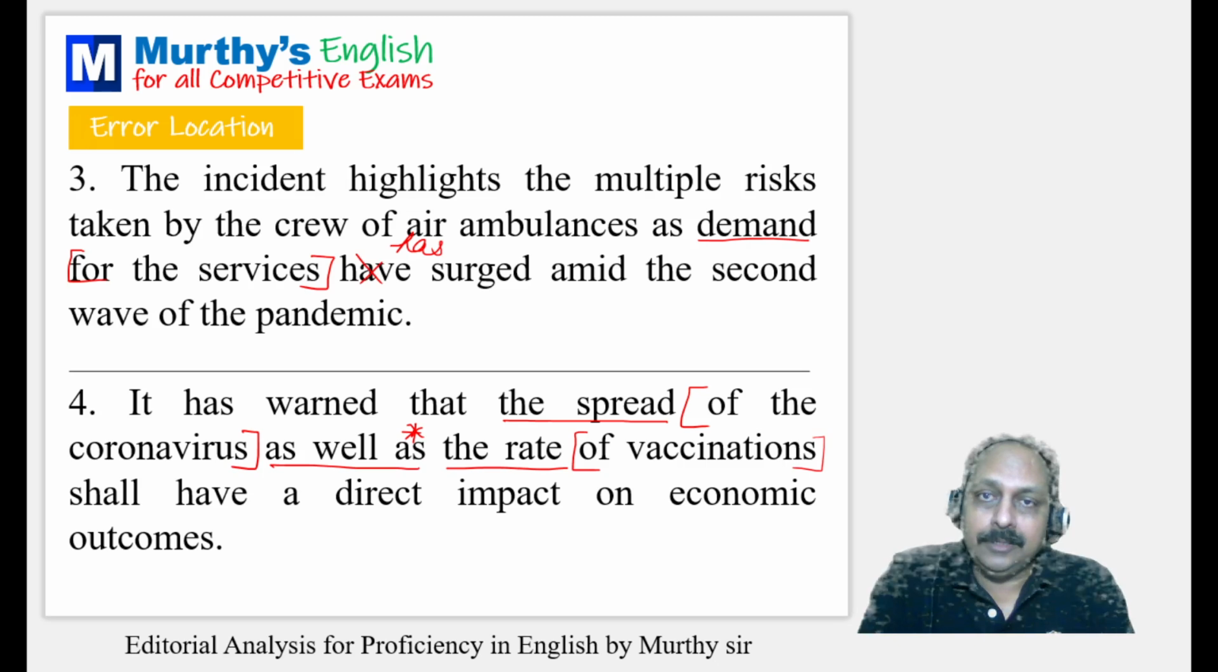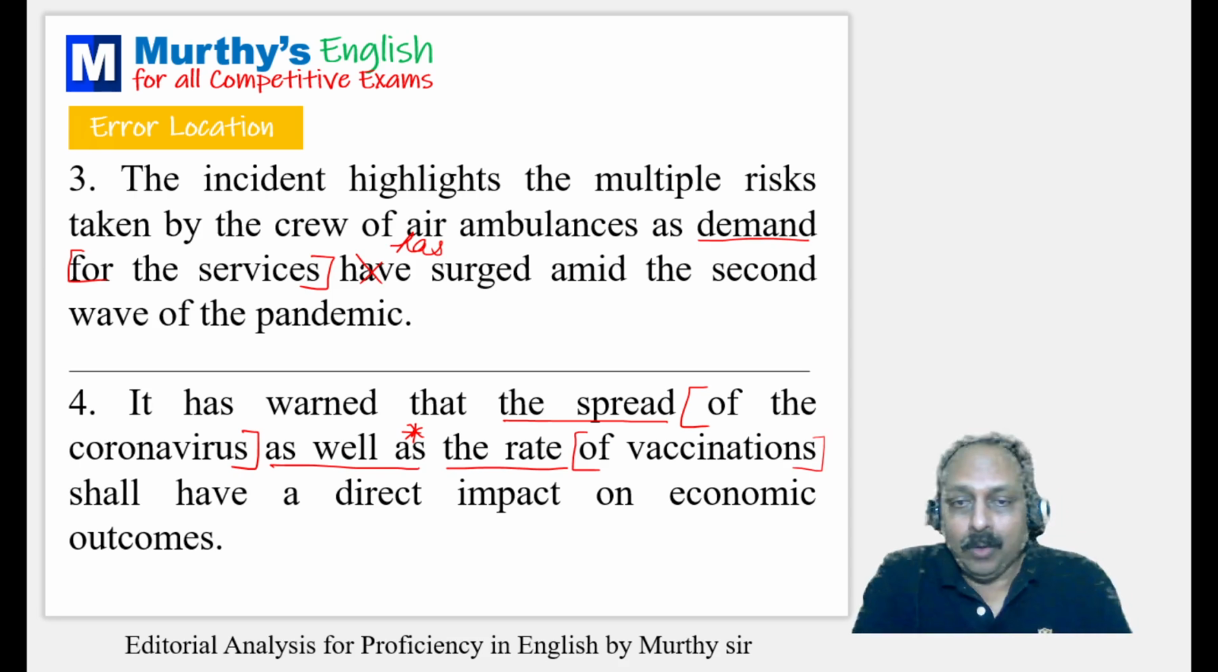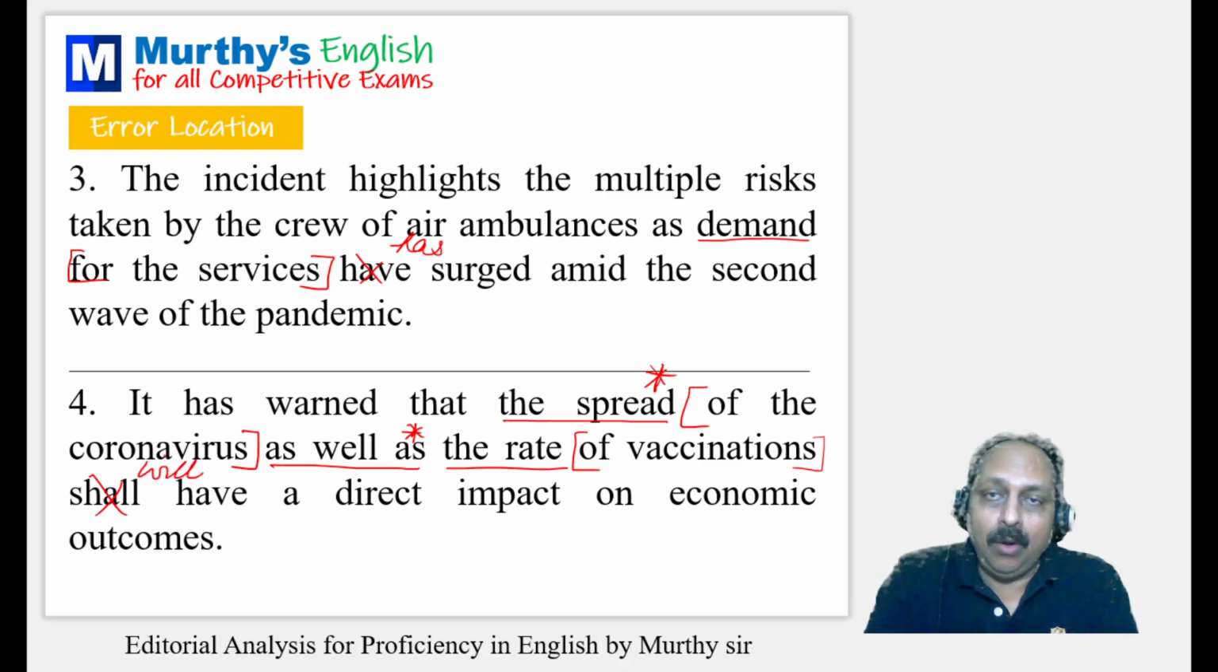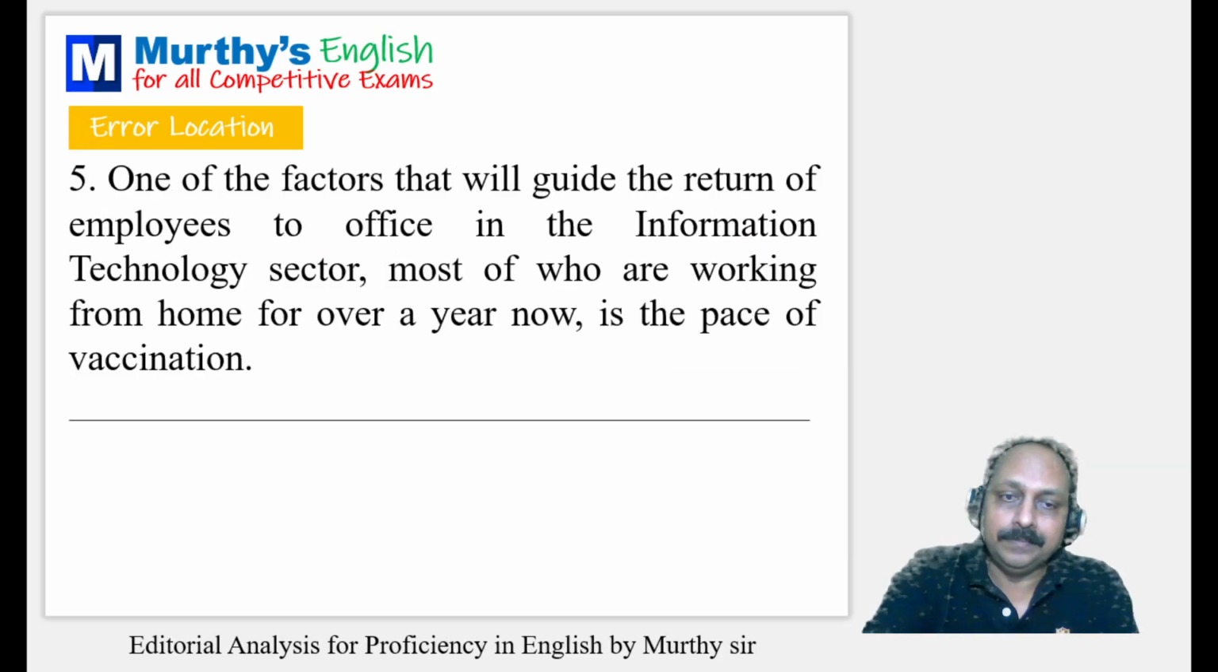When we join two subjects using conjunctions like along with, as well as, with, together with, like, unlike, besides, in addition to, no less than, there are so many, the verb agrees with the first subject. What is the first subject here? The spread. That is singular. Then you cannot use shall, since it talks about future tense. You should use will. Will or shall, they go only with first person singular and plural. Here it is third person singular. You cannot use shall, you have to use will.